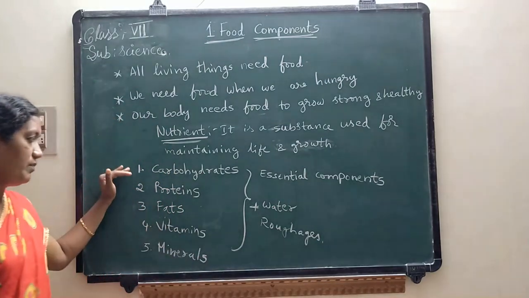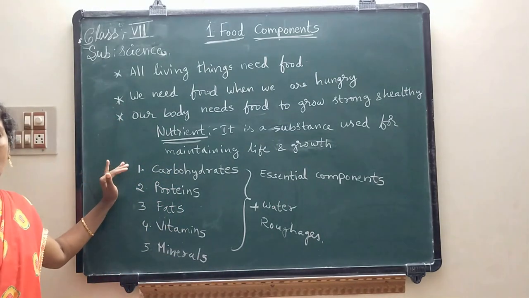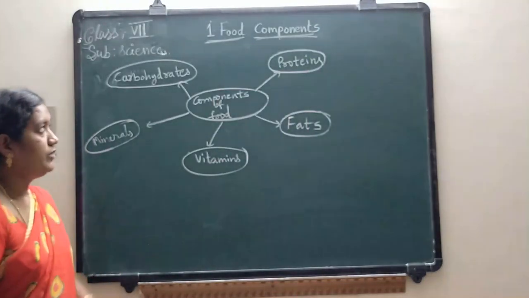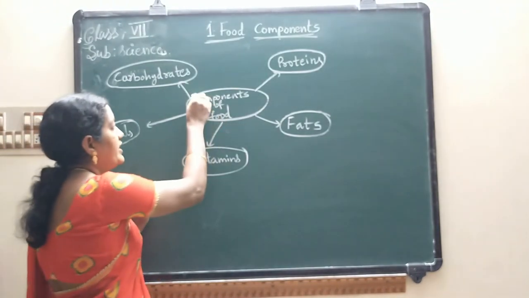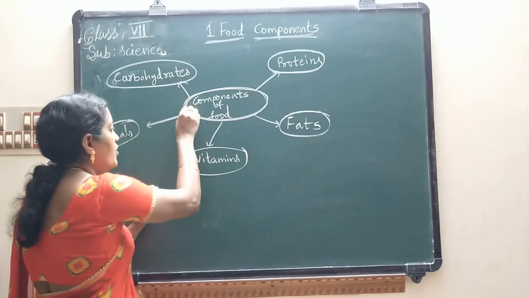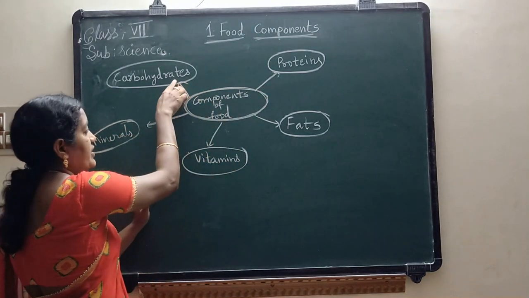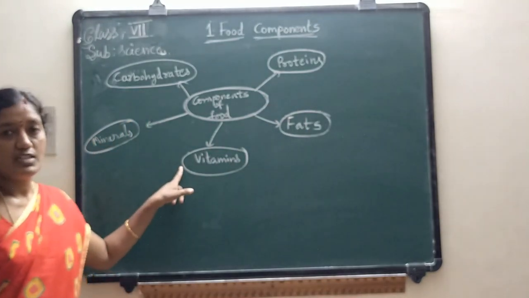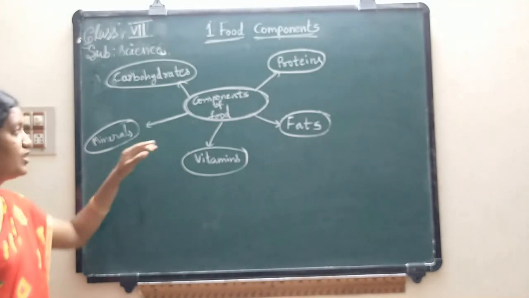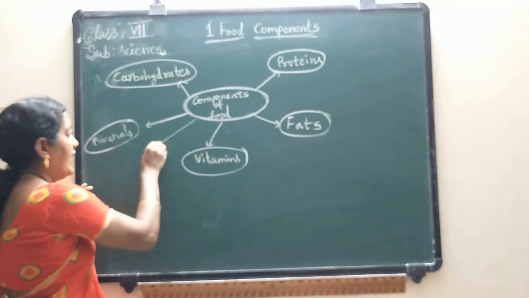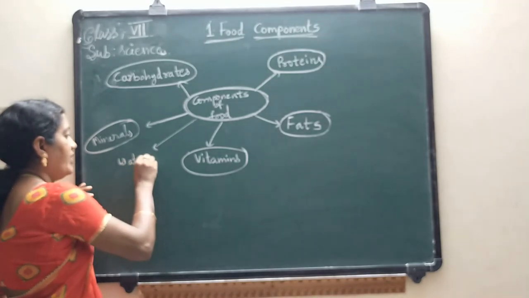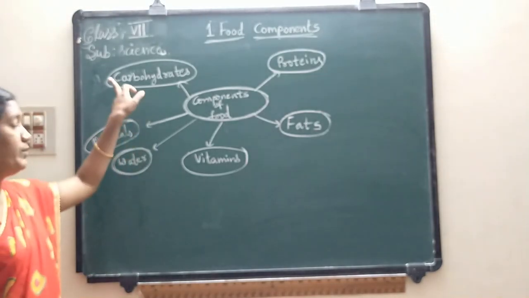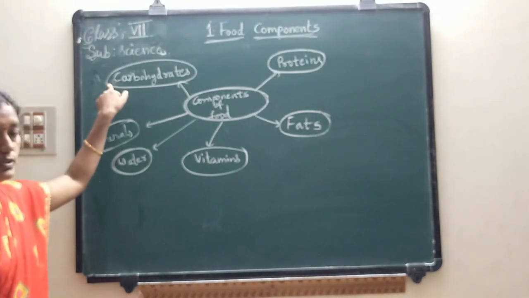So children, there are mainly 5 essential components. If we represent components of food in this manner, the essential components are 5 types: first carbohydrates, second proteins, third fats, fourth vitamins and fifth minerals. Along with these 5 we can add water, because water is very important in order to digest our food. Now I will explain to you about the first one.